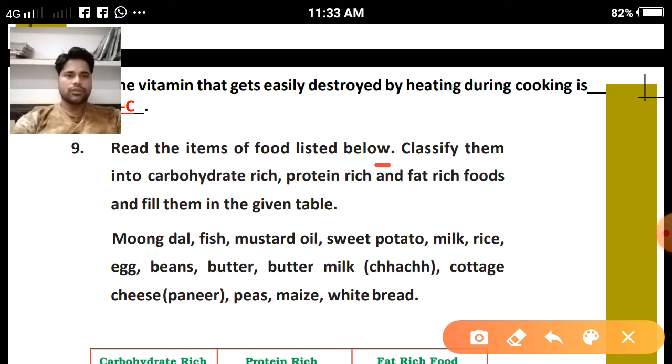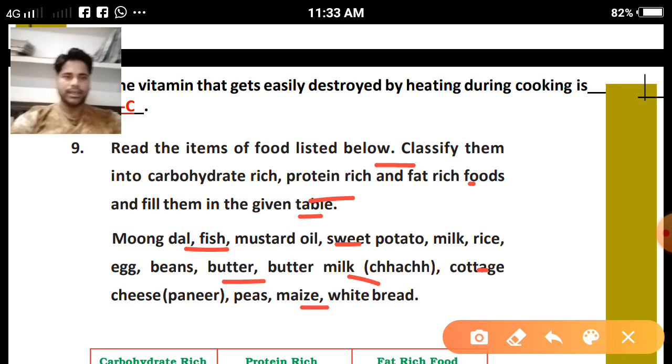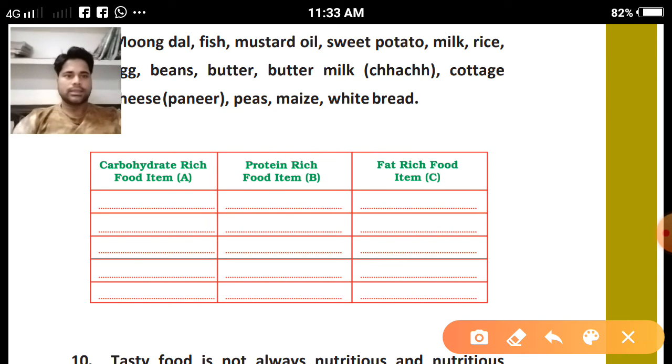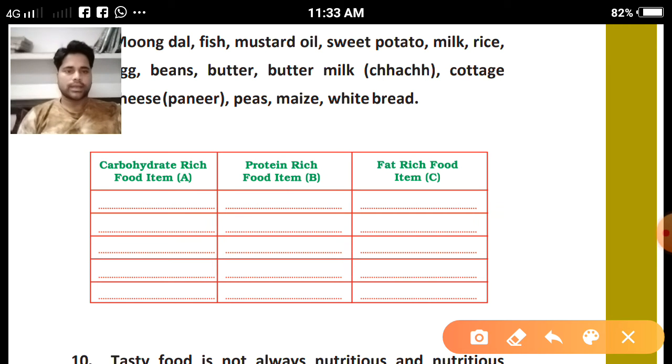Read the items of food listed below. Classify them into carbohydrate rich, protein rich, and fat rich food items and fill them in the given table. Moong dal, fish, mustard oil, sweet potato, milk, rice, egg, beans, butter, buttermilk, chach, cottage cheese paneer, peas, maize, white bread. So here a table is given. In this table, you can solve this question in your rough notebook.